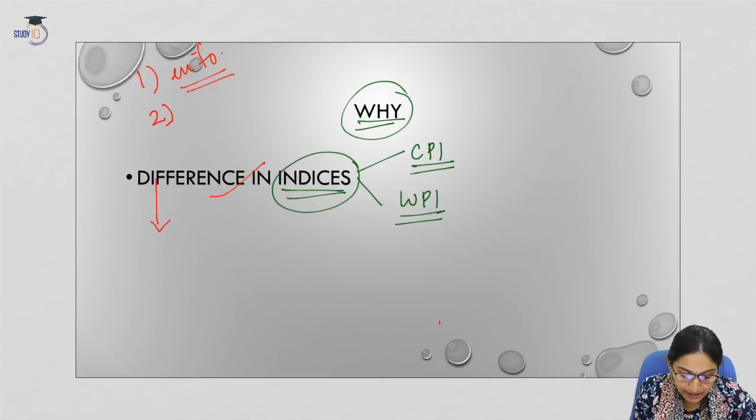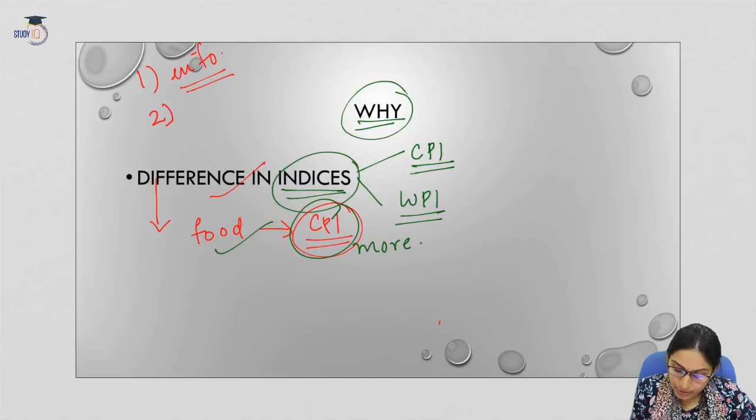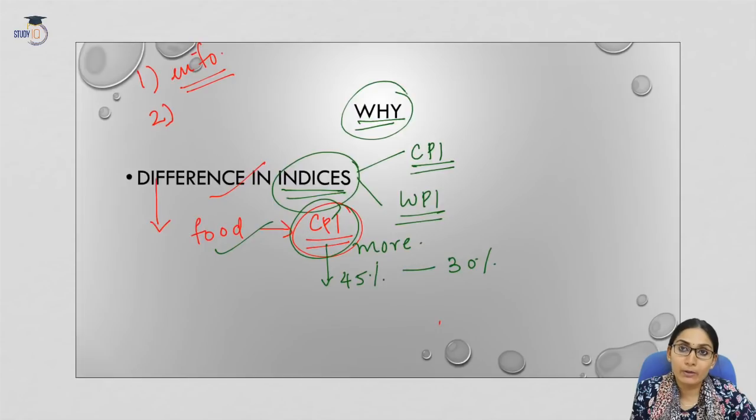Let us see some examples. For example, the food articles. Food articles have higher weightage in the CPI. We have already seen that the prices of food articles, food inflation, have increased. So in CPI, the food articles have more weightage. In CPI, the weightage of food commodities is 45%, whereas in WPI it is just 30%. So that can be one probable reason.